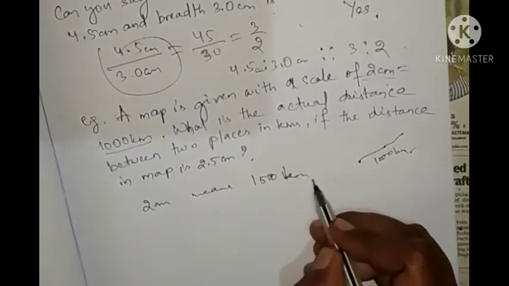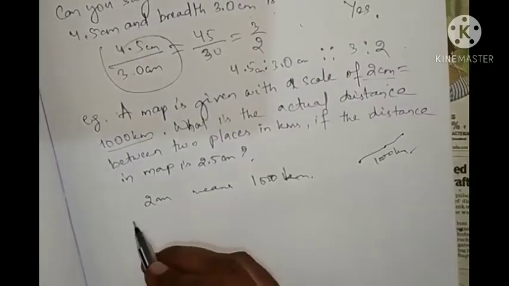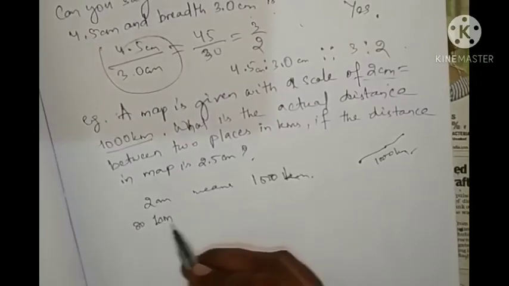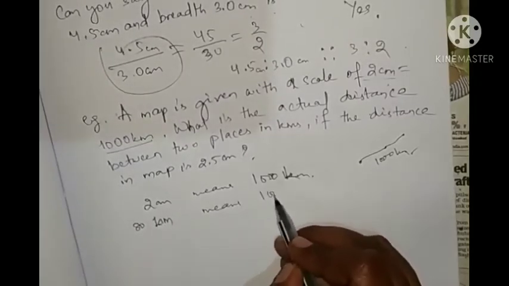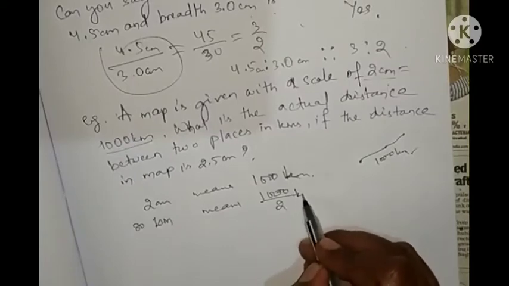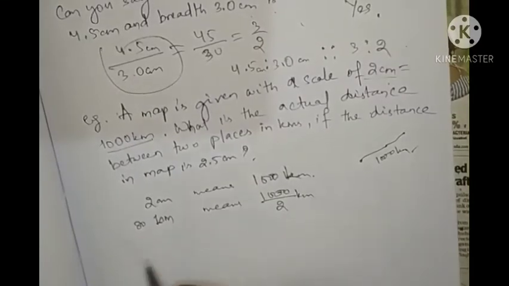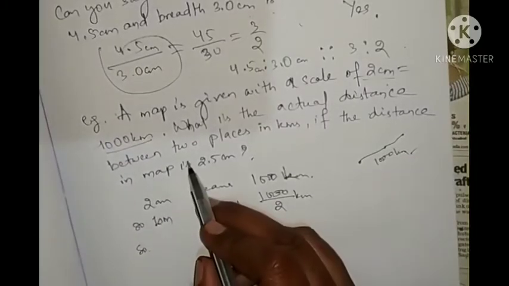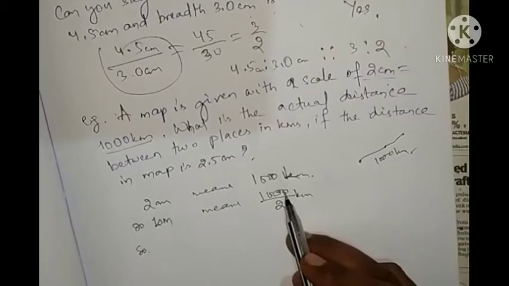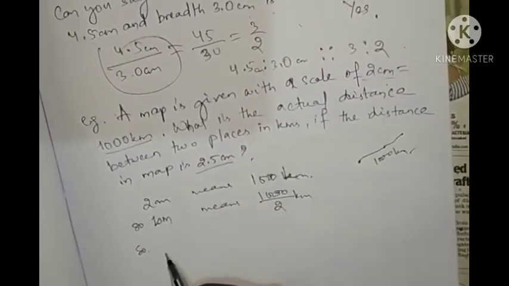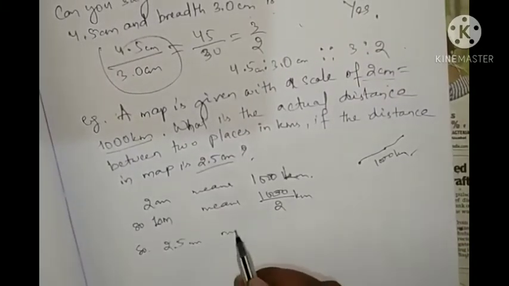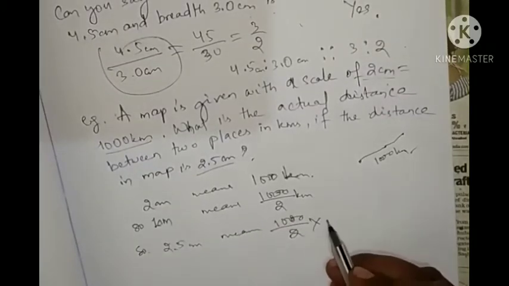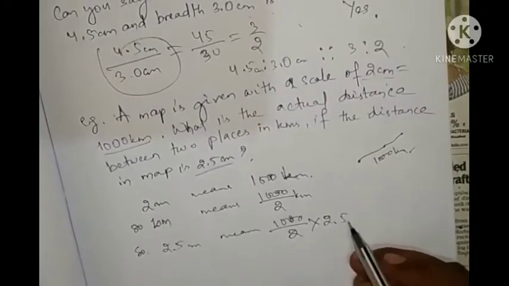We have heard about the unitary method. Then you can write that 1 centimeter means 1000 by 2 kilometer. That is how much? 500 kilometer. So 2.5 centimeter means 1000 by 2 into 2.5 kilometer.